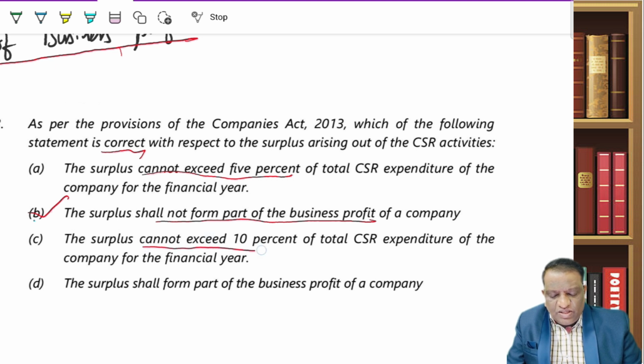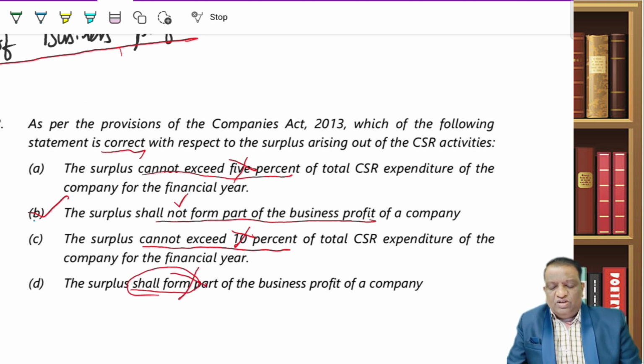And they give other alternatives. It cannot exceed 10%. No, there is no such limit, neither 5 nor 10. And he says surplus shall form part of it. So he is saying it must form part of it. This is wrong. So therefore, this is the correct one.